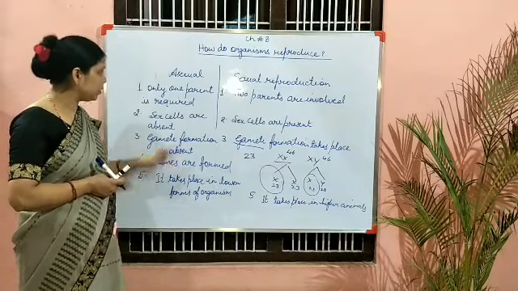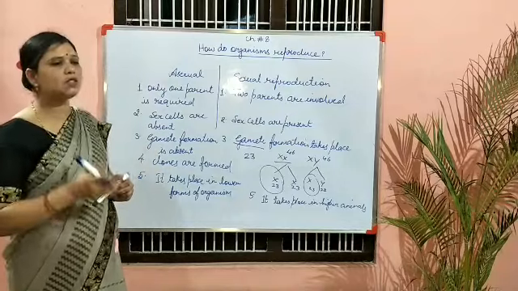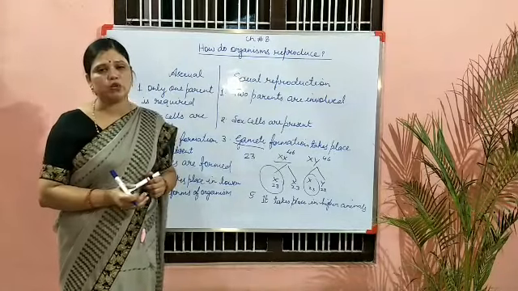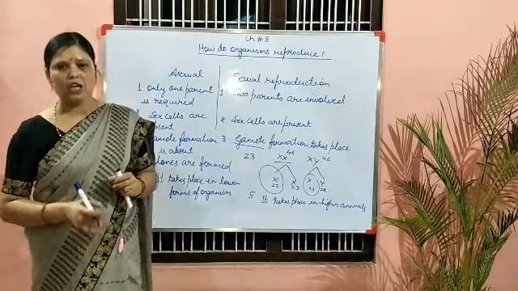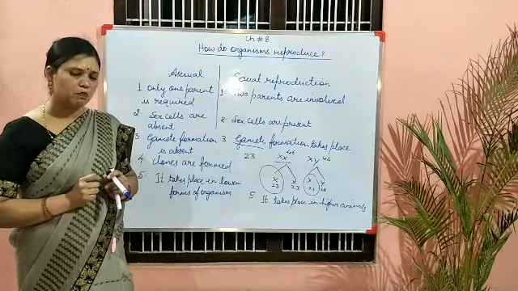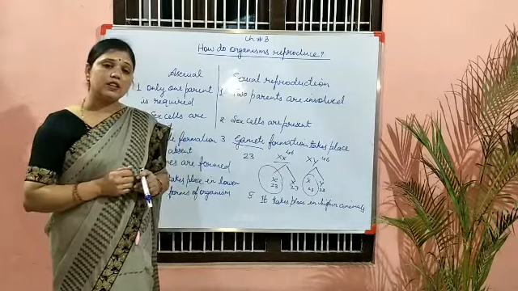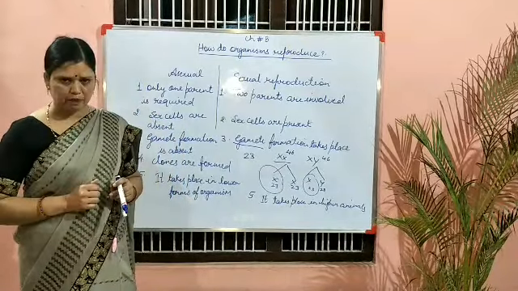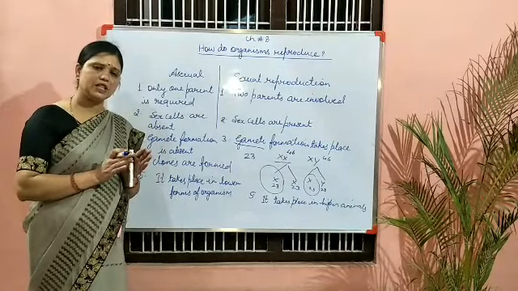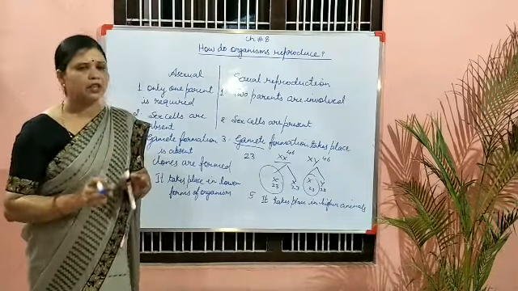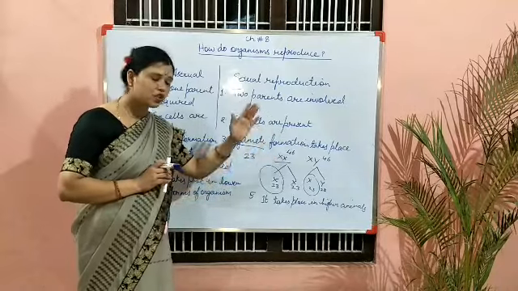Clones are formed in asexual reproduction. Now the question is, what are clones? Clones are the organs or individuals which are morphologically as well as genetically similar. Morphologically, what is the meaning of morphology? Morphology means the outer appearance, and genetically means the genetic makeup, the genes. If the individuals are morphologically as well as genetically similar, they are termed clones. Such clones are not formed in sexual reproduction.